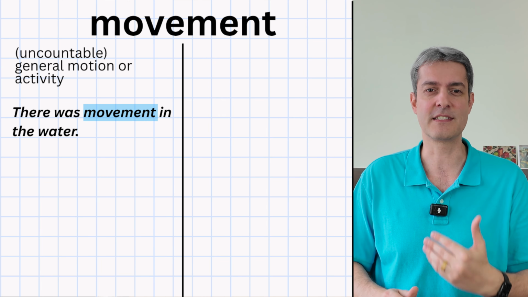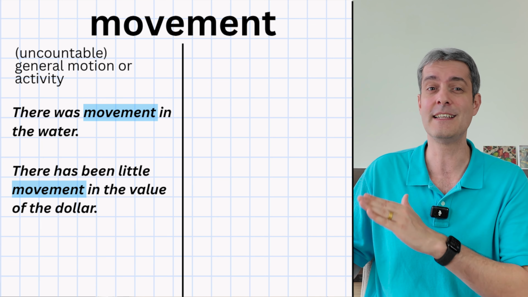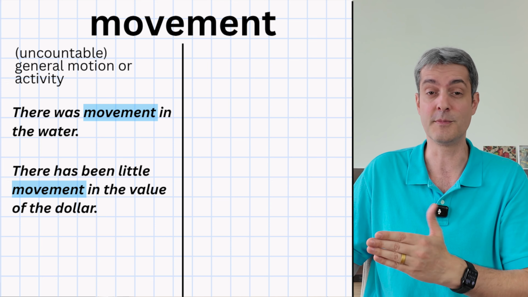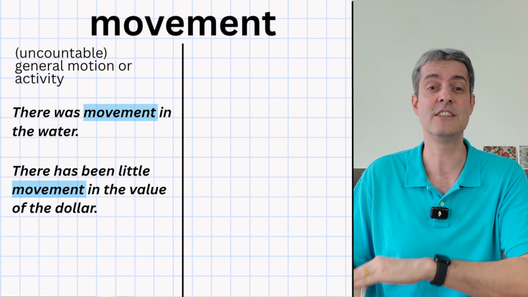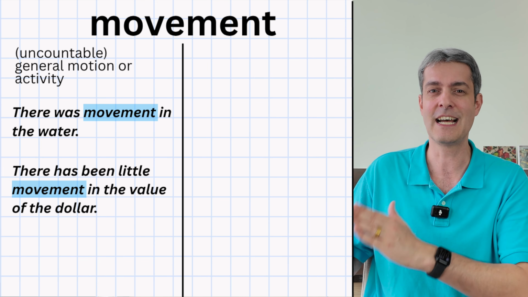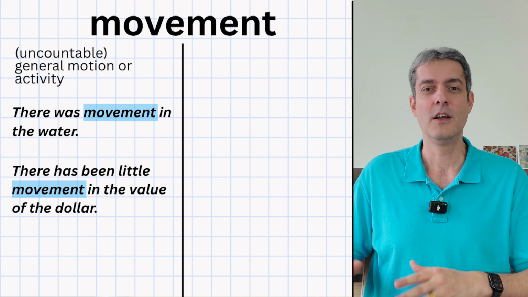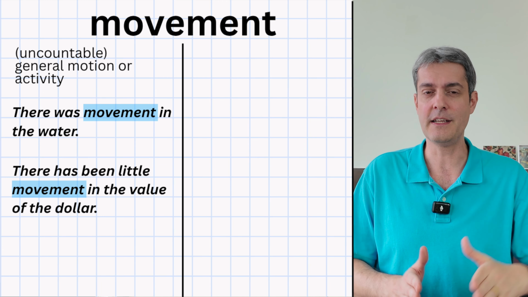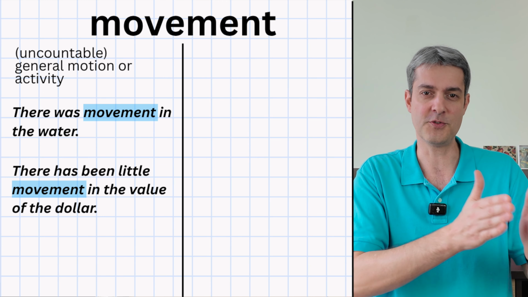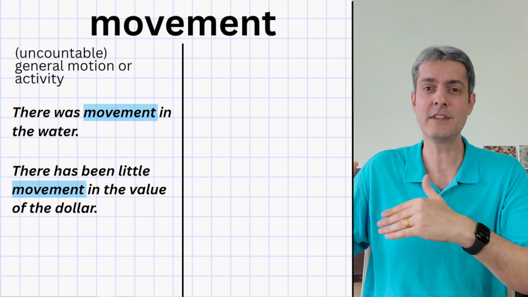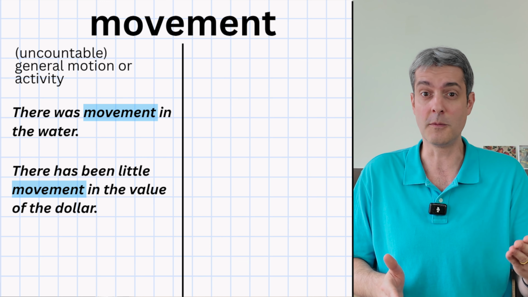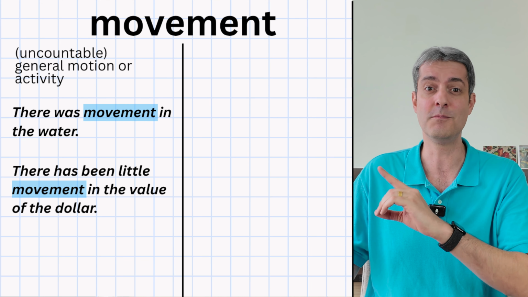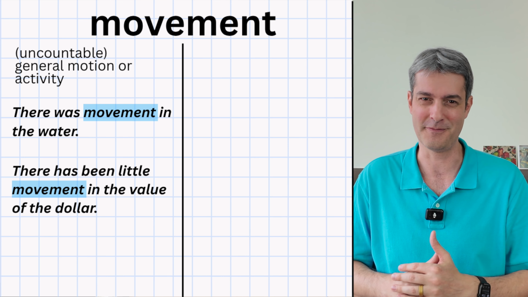Our second example says, there has been little movement in the value of the dollar. With this example, movement is an uncountable noun because it refers to the general change or activity, not separate countable changes. We don't say movements here since the focus is on the overall stability rather than small individual daily changes. With both of these sentences, we're describing general motion. We aren't counting individual actions, so we're using movement as an uncountable noun.